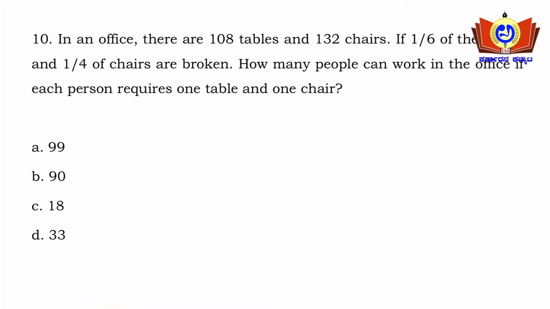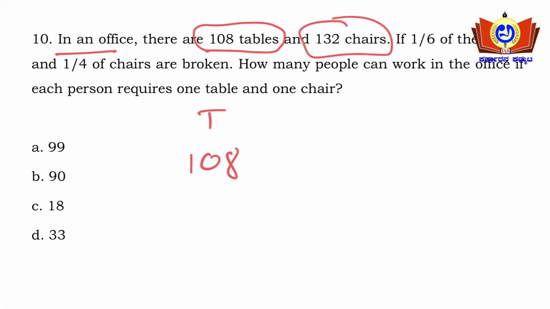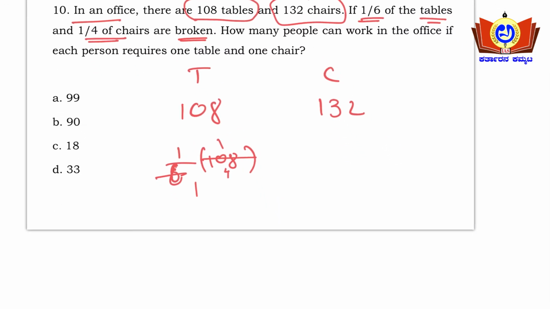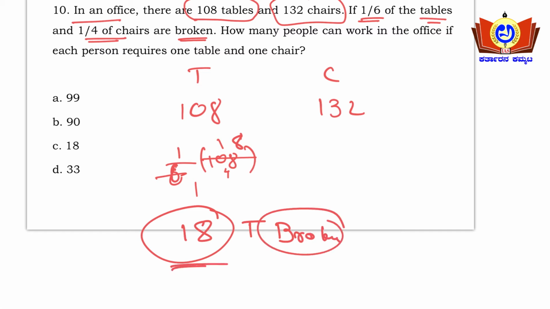In an office there are 108 tables and 132 chairs here. How many tables are there? 108 tables are there. And how many chairs are there? 132 chairs are there. If 1/6 of the tables and 1/4 of the chairs are broken, so 1/6 of 108 are broken here. Upon solving this, see here, 6 1 times, so 4 is remaining here, so 6 8s are 48, so 18 tables are broken, friends. Okay, 18 tables are broken here.